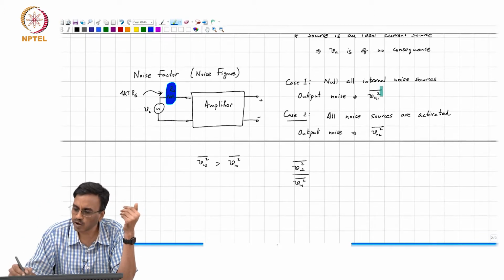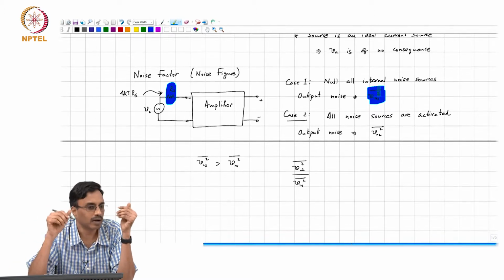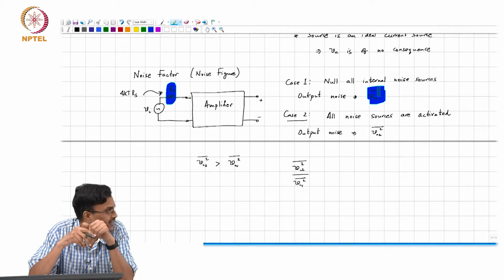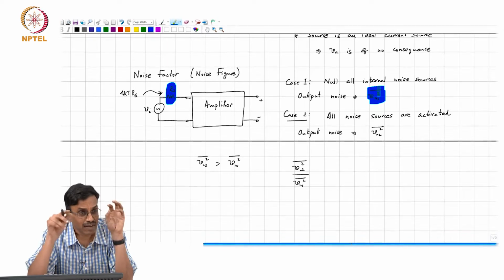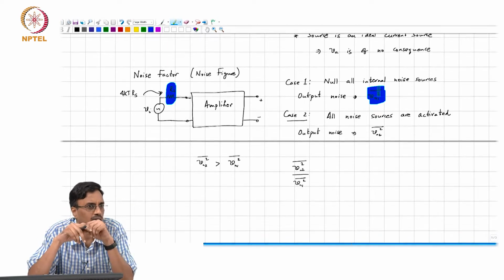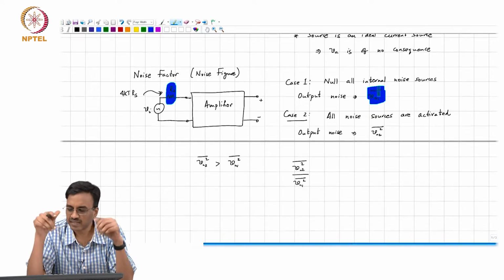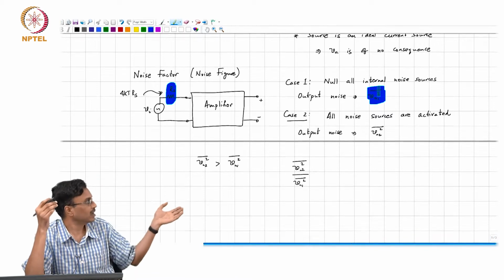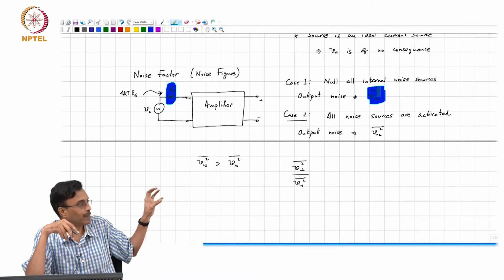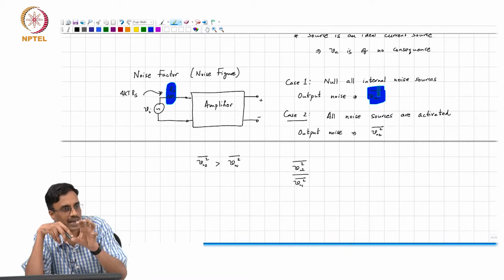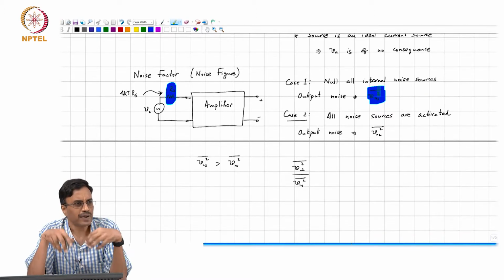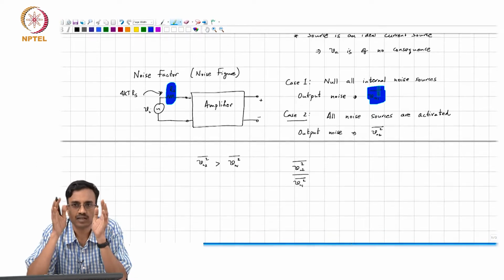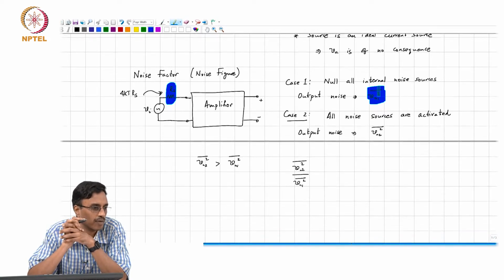So this noise in case 1 corresponds to the noise that would have been there at the output even if the amplifier was perfectly noiseless. The second case is what you actually see, which consists of two parts. One part is the input noise processed by the amplifier. On top of it there is extra noise that the amplifier adds of its own.